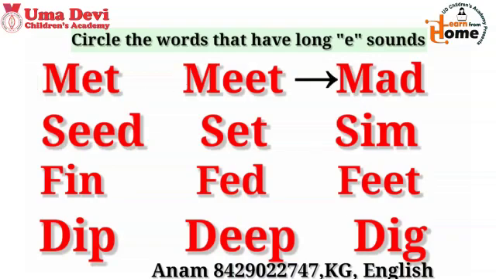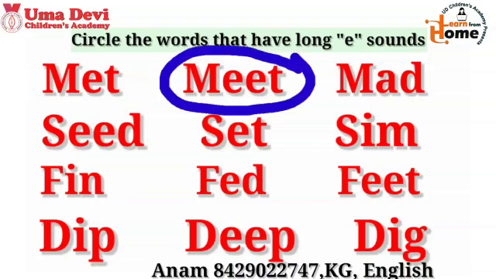Meat. Now look at third word. Mad. Children, tell me in which word we are getting the long sound of E? Meat. Children, in this word we are getting E sound long. So we will circle this word.